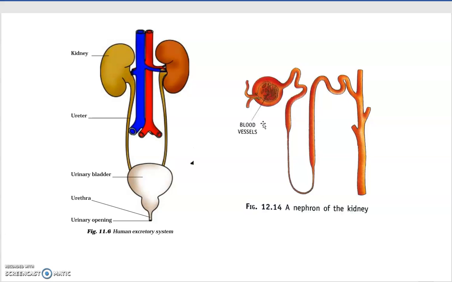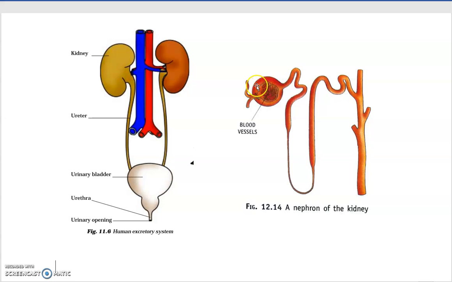They filter out excess water, salt, and urea from the blood as it passes through them. You can see a bunch of blood vessels going inside. These are capillaries, thin vessels of blood that carry all the waste.